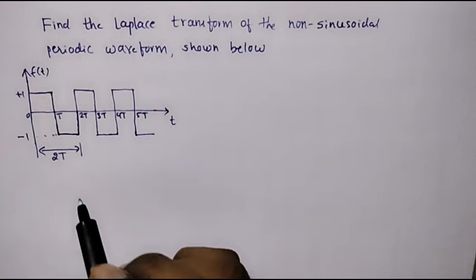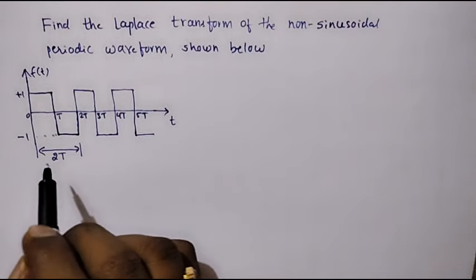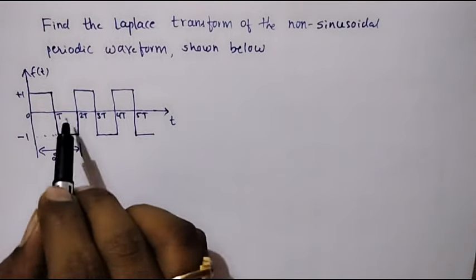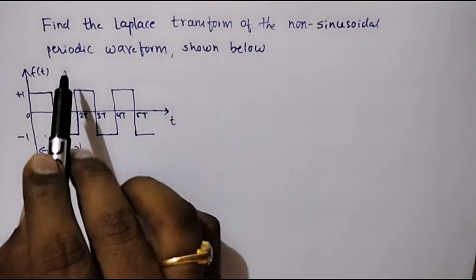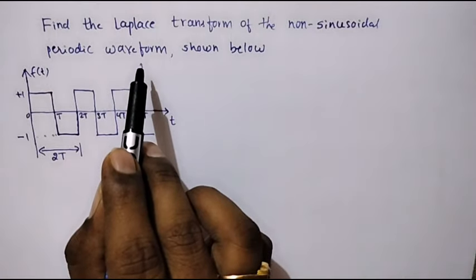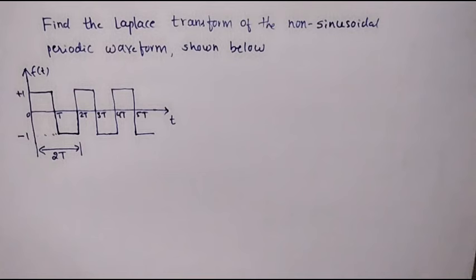It means that the period of the signal is always the same. So at every 2T the same pulse will repeat. Such kind of signals are known as periodic signal or periodic waveform. Now let's see how to find the Laplace transform of such signals.